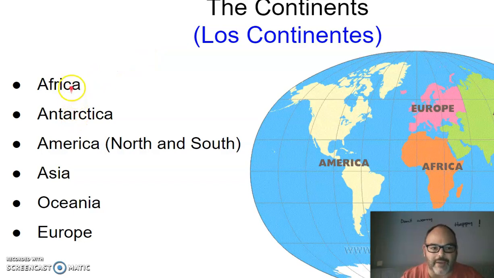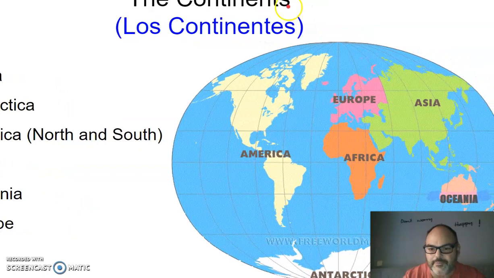So we are going to focus on this classification, in which we can classify the different continents in six main groups. So we have Africa, Antarctica, America, divided in North and South America, but we're going to take it as a whole, Asia, Oceania, and Europe. And now we're going to more or less place each of them on the globe. So this is North America and South America. We're going to take it together. So this is America.